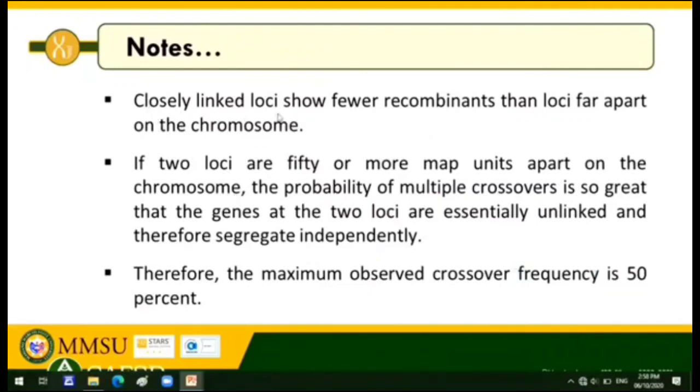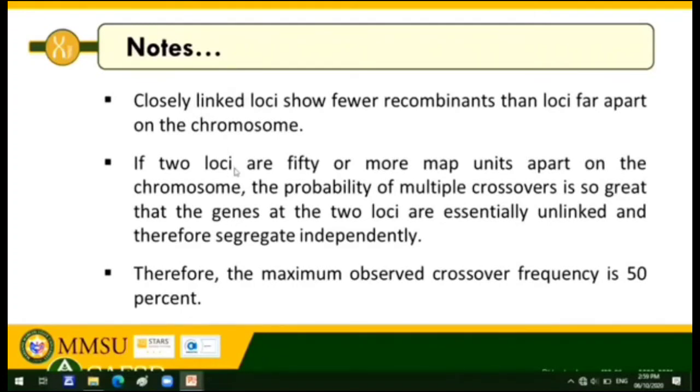So, ibig sabihin daw, kapag mas malayo ang genes sa isa't isa, sa same chromosome, ibig sabihin, there is a higher chance of crossover. But if mas malapit ang genes sa isa't isa, there is lesser chance of crossover. So, ibig sabihin, malaki ang chance na there is linkage. Okay? There is linkage of genes.